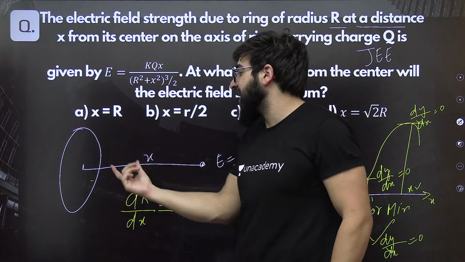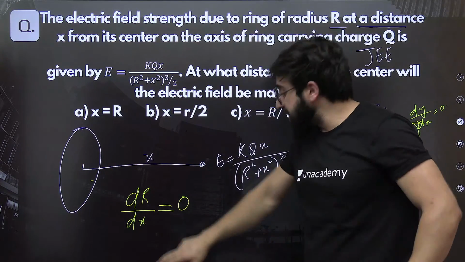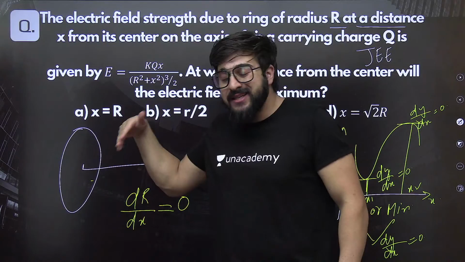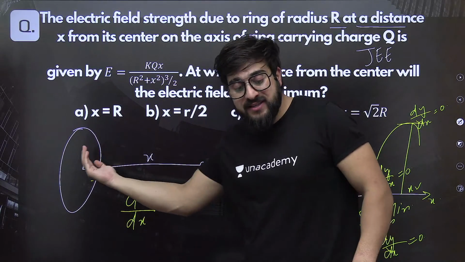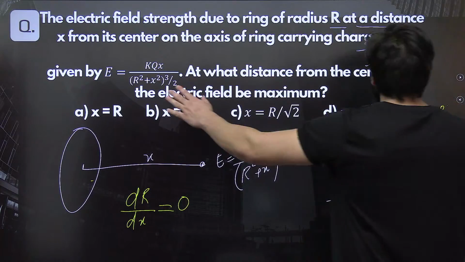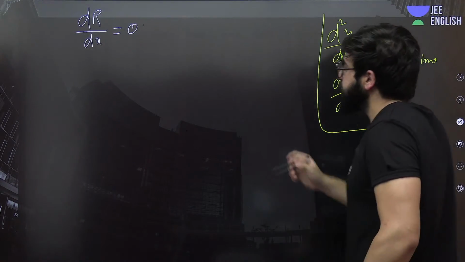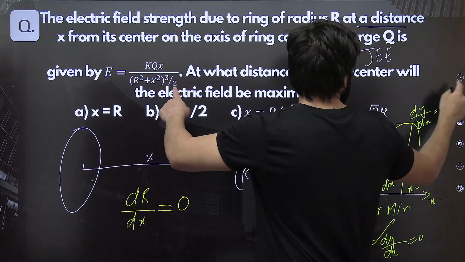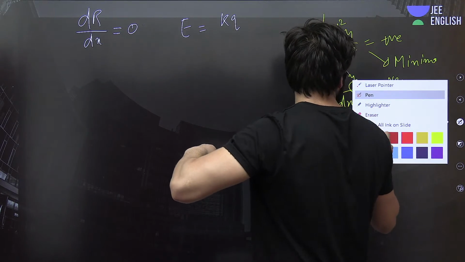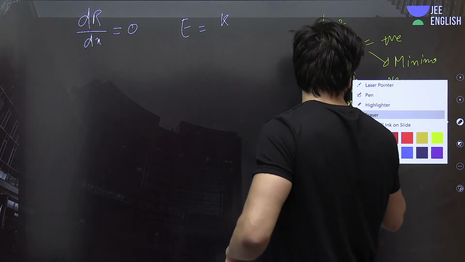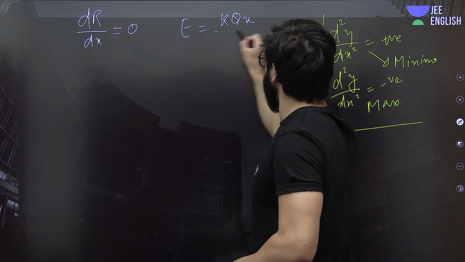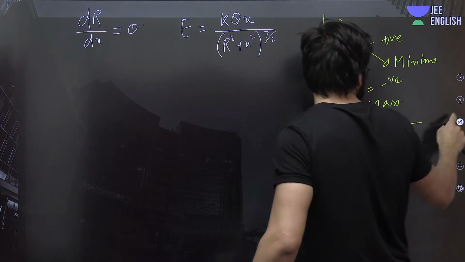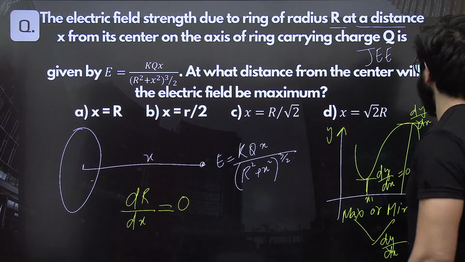Now, sir, why are you differentiating it with respect to x only? Because at x we are supposed to find the maximum. At what value of x do we find the maximum electric field? x is variable over here; this is varying with x. So the electric field equation is kqx upon (r square plus x square) whole to the power 3 by 2, where Q is the big Q.